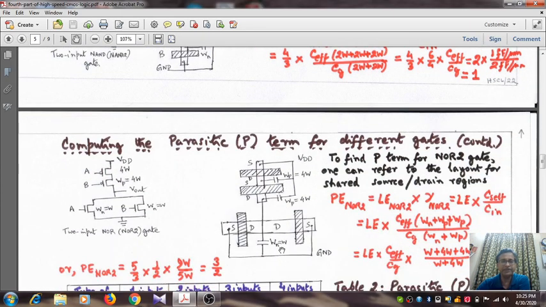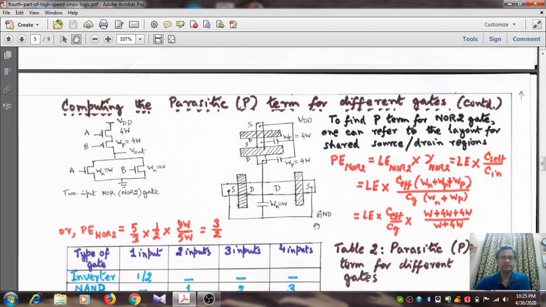Now let us compute the parasitic term for some other gates. So for a 2 input NOR gate, I will advise you to draw the layout, and here you find that as the two NMOS transistors are in parallel, you have to take this shared drain region, and physically it is a single drain, although for two transistors you may by mistake consider them as two physically different drains, but not so.